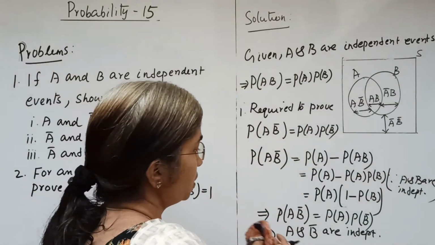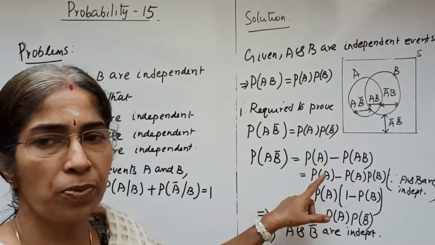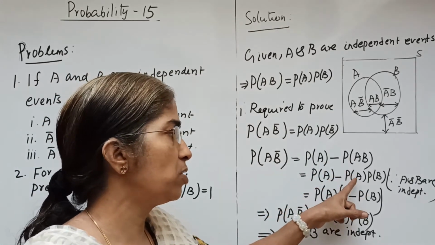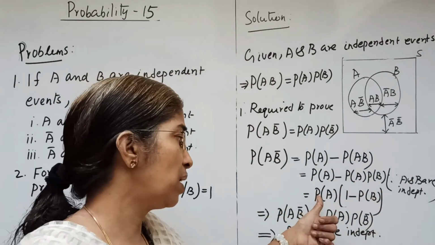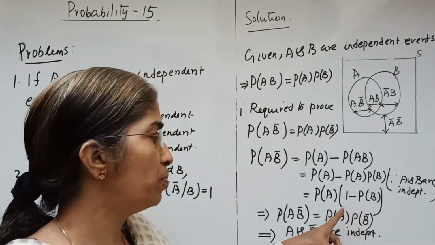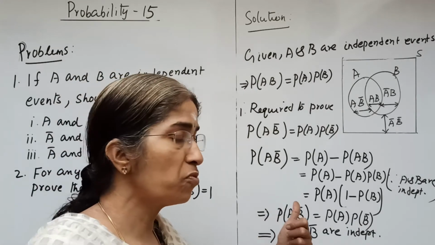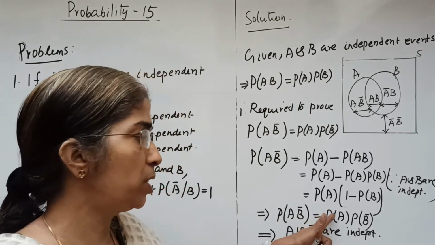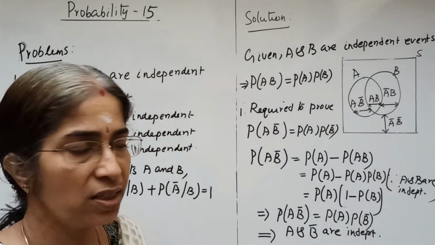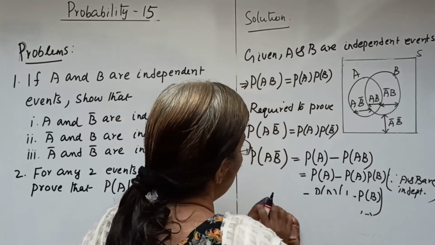Now we consider the next case. Simply we write P of A intersection B bar as equal to P of A minus P of AB. Now we split this as P of A into P of B, so that we may take P of A outside into 1 minus P of B, which is P of B bar. That is, finally we have P of A intersection B bar equal to P of A into P of B bar, which implies A and B bar are independent. Now we consider the other one.